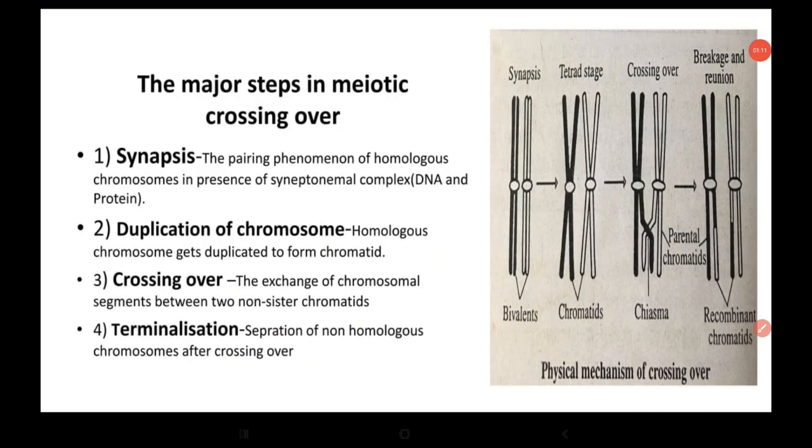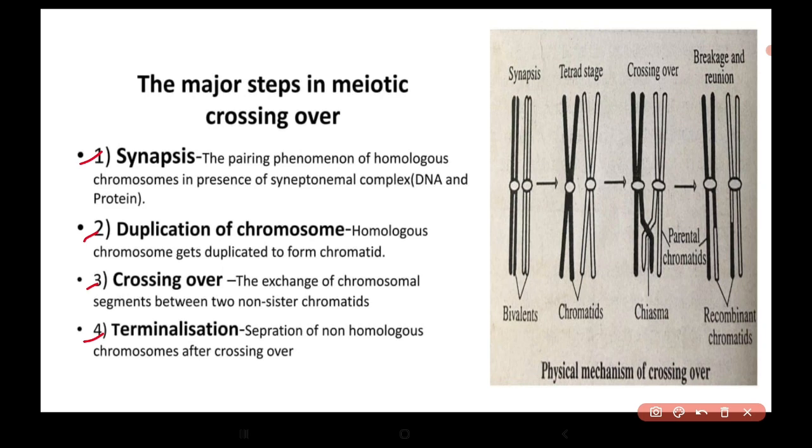So what are the major steps in meiotic crossing over? In meiosis there are 4 steps. First is synapsis, then second is duplication of chromosomes, then crossing over, then terminalization.